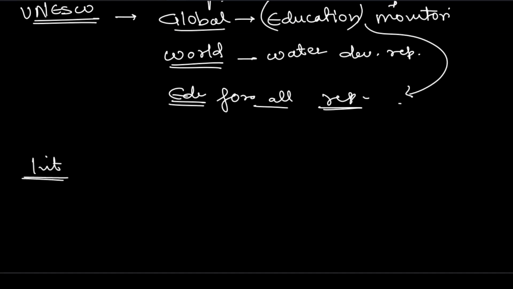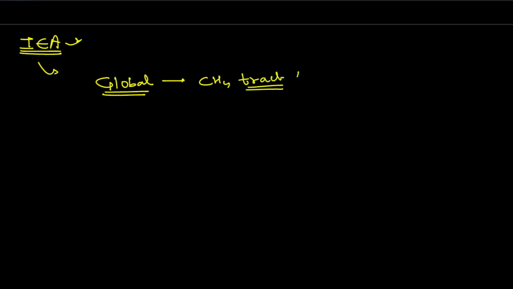International Energy Agency. Let us see it on the next page, because a few reports are released by the International Energy Agency, that is IEA. We can read about all these agencies later on also. So again, let's take the important global keyword here. So the Global Methane Tracker, methane CH4 tracker, very important. All right, next one is the Global Energy Review.